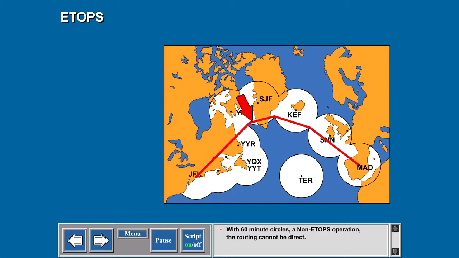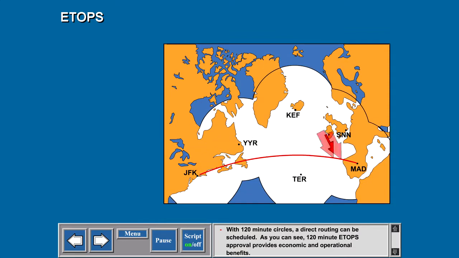With 60-minute circles, a non-Etops operation, the routing cannot be direct. With 120-minute circles, a direct routing can be scheduled. As you can see, 120-minute Etops approval provides economic and operational benefits.